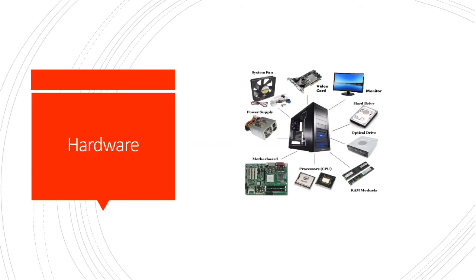CPU is the central processing unit, which is the heart of the computer. The computer performs all the operations. It executes the program, it executes the logic, it does the calculation, everything happens in the CPU. Your CPU has to be very fast to perform and give you results in a fraction of a second.